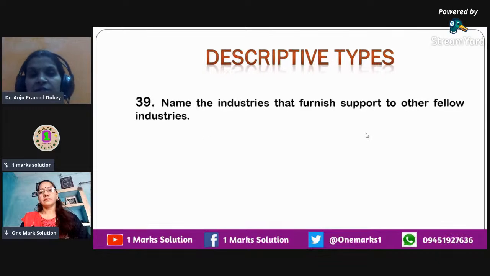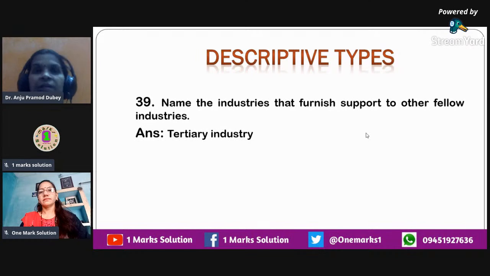The next question that you have over here is, name the industries that furnish support to other fellow industries. The industries which help other industries are called tertiary industries.